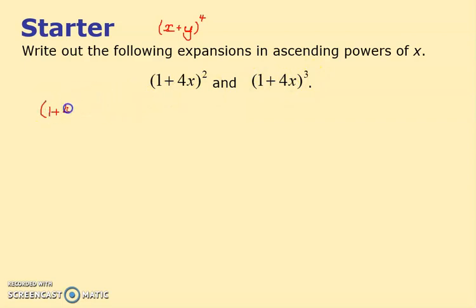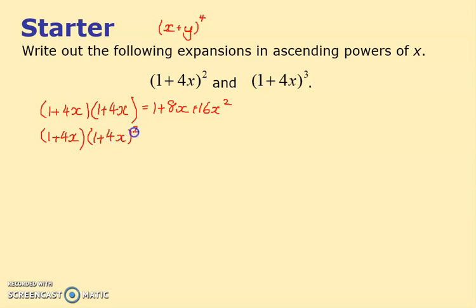So I'm going to do it now. You might want to pause the video and do it yourself. So that's 1 plus 4x squared, and that gives me 1 plus, what's that, 4x, and 4x is 8x, plus 16x squared. And if I do it again, the good news is some of this work is already done for me, because 1 plus 4x cubed is the same as 1 plus 4x times 1 plus 4x squared.